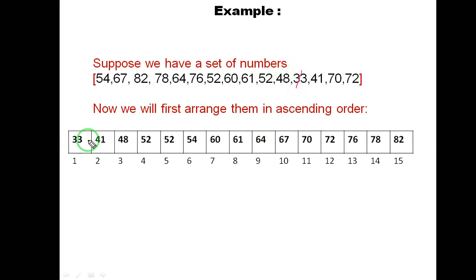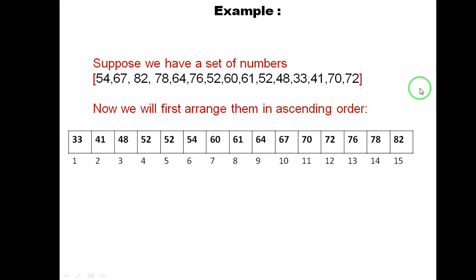33, so 33 is here, then the next number is 41. Next greater number is 48, so 48 we have placed. Then 52, we have placed 52. There is one more 52. So in this way we will arrange all the data in ascending order. So our first step will be to arrange the data present in the series or in the set in ascending order.